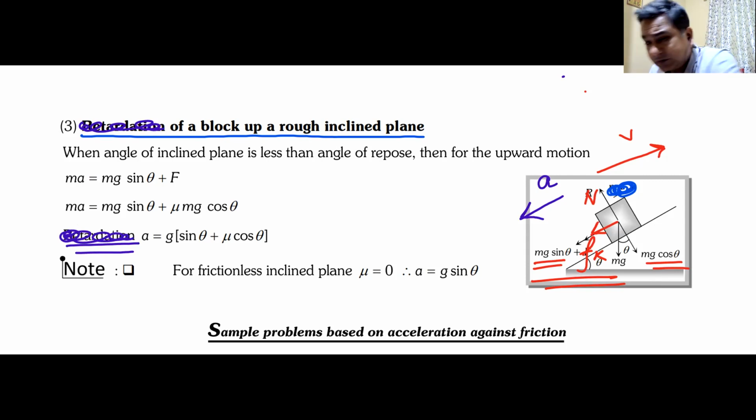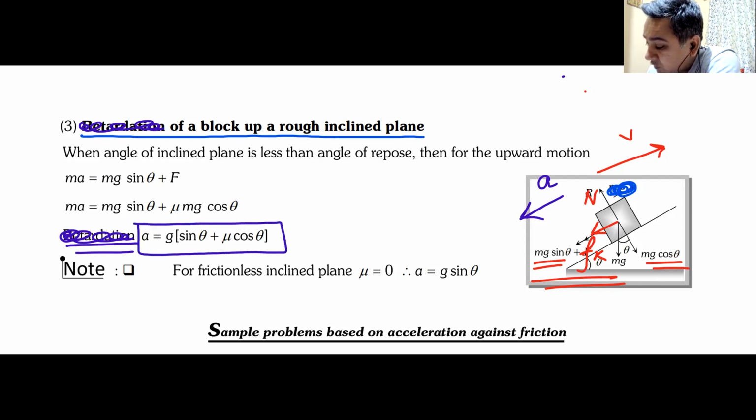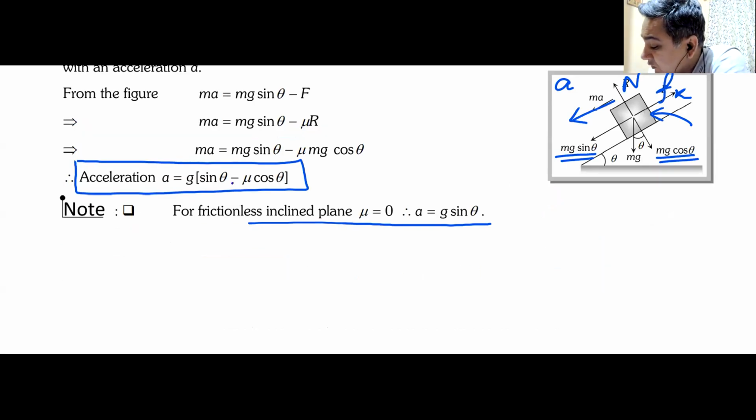This is acceleration. When I push the block upwards, the block is moving upwards, but acceleration is downwards. The value of acceleration becomes g times (sin theta plus mu cos theta). In the previous case I had a minus here because mg sin theta was downwards and friction was upwards. Acceleration was still downwards.